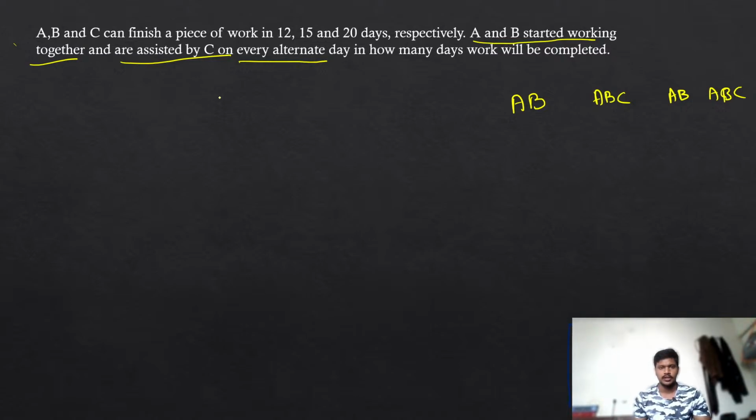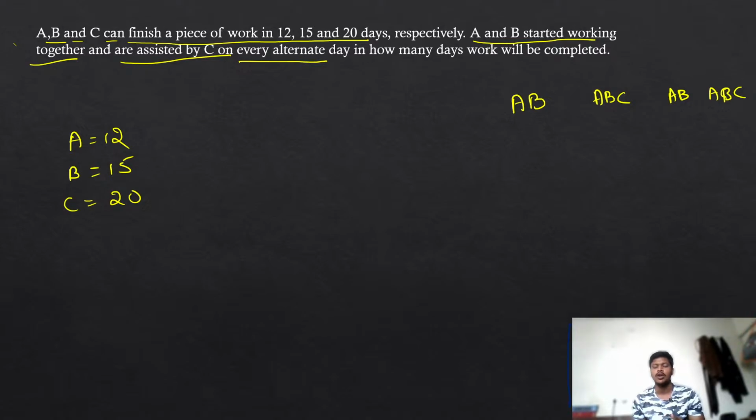So what is happening there is A, B and C can finish a piece of work in 12, 15 and 20 days. So A can do it in 12 days, B can do it in 15 days, C can do it in 20 days if they are working alone. That means nobody is helping them. If they are doing it on their own, they are going to take that much time. Now what I am saying is, take the LCM. LCM is going to be 60.